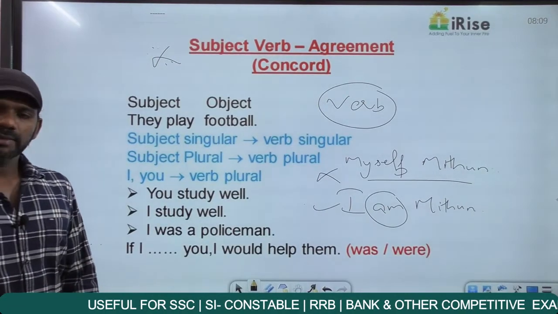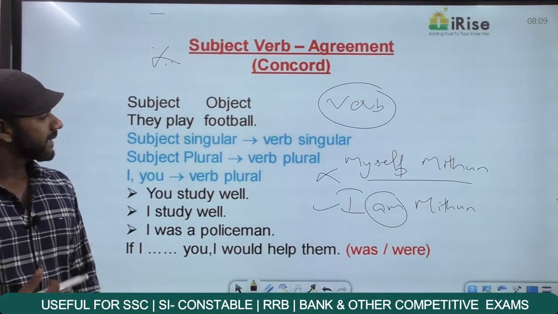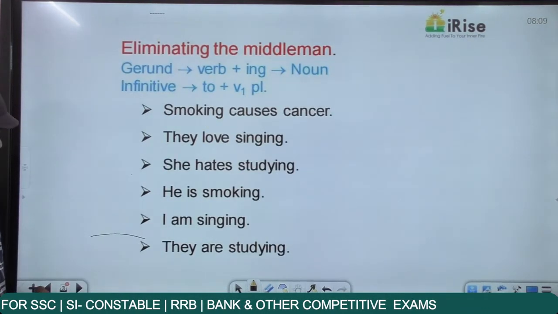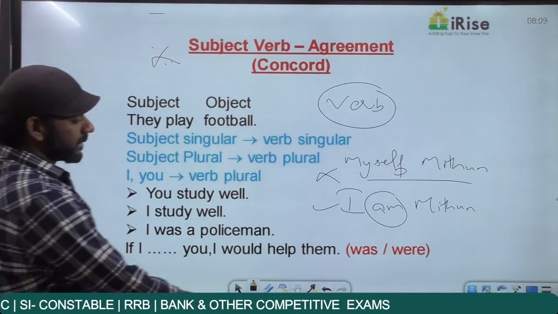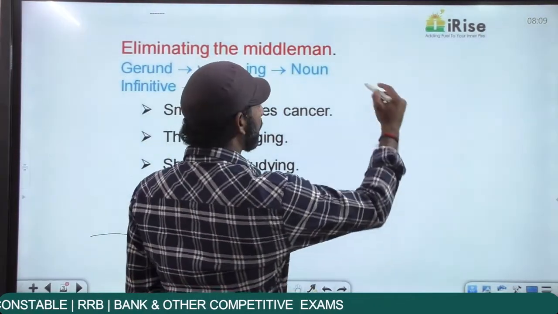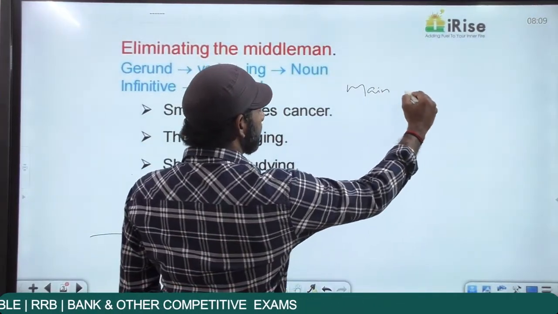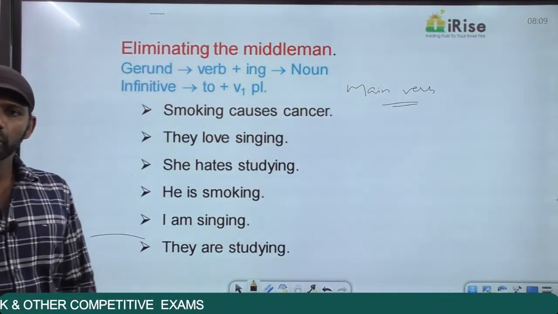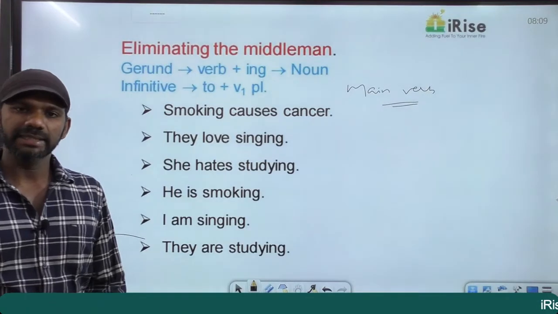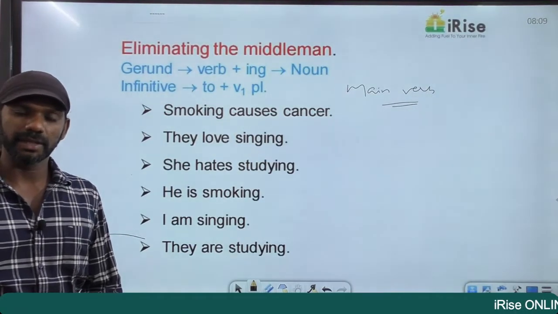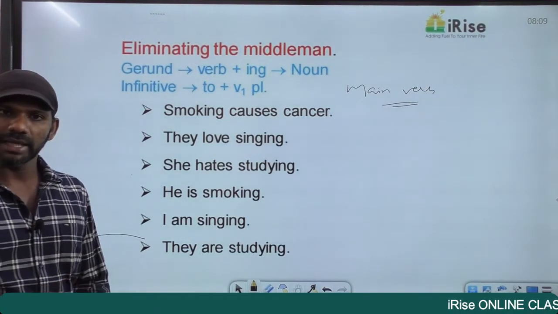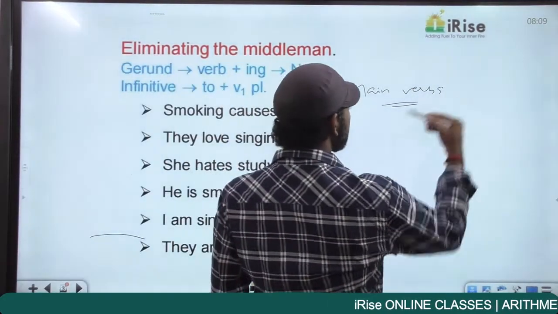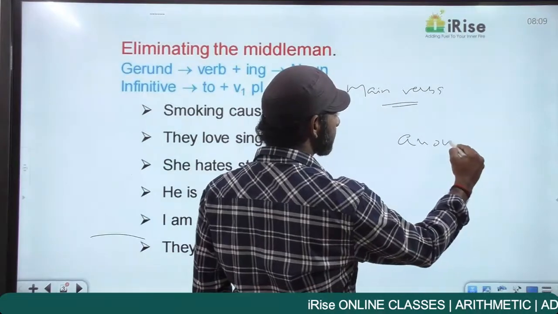Now in a sentence, as I said, every sentence must contain a verb. In English, we have main verbs as well as auxiliary verbs. Main verbs and auxiliary verbs. Main verb means action. Any action can be called a main verb. Singing, dancing, running, teaching, jumping, sitting, standing, all actions can be termed as main verbs. So we have main verbs as well as auxiliary verbs.